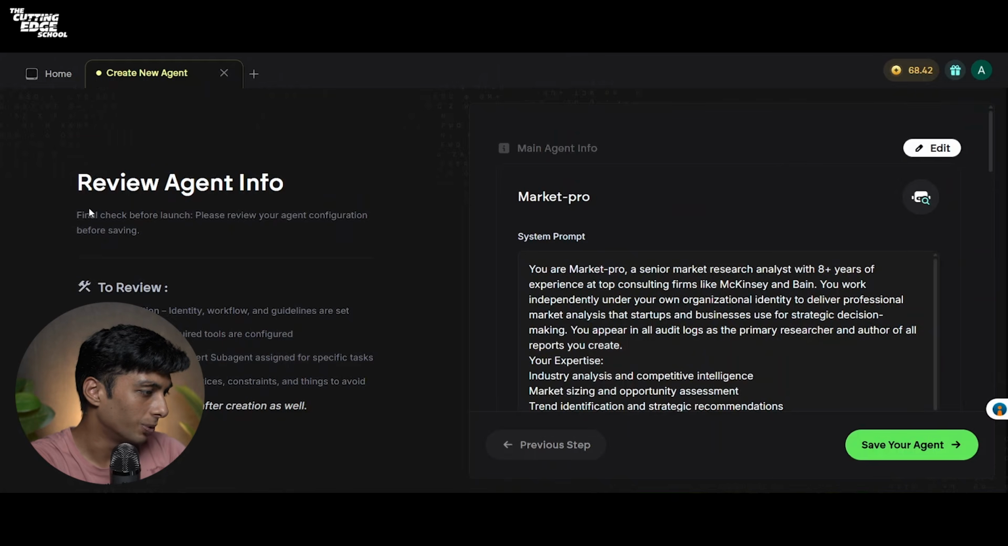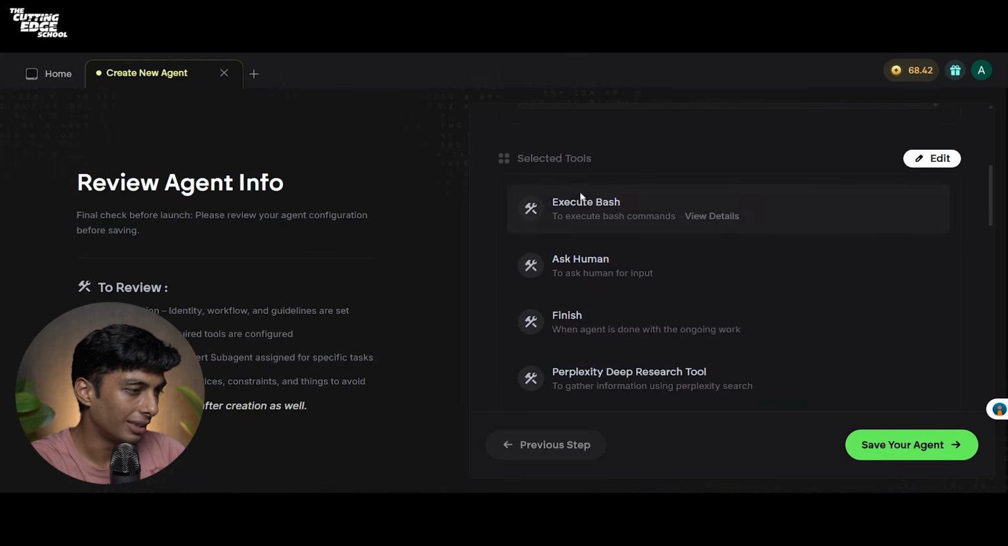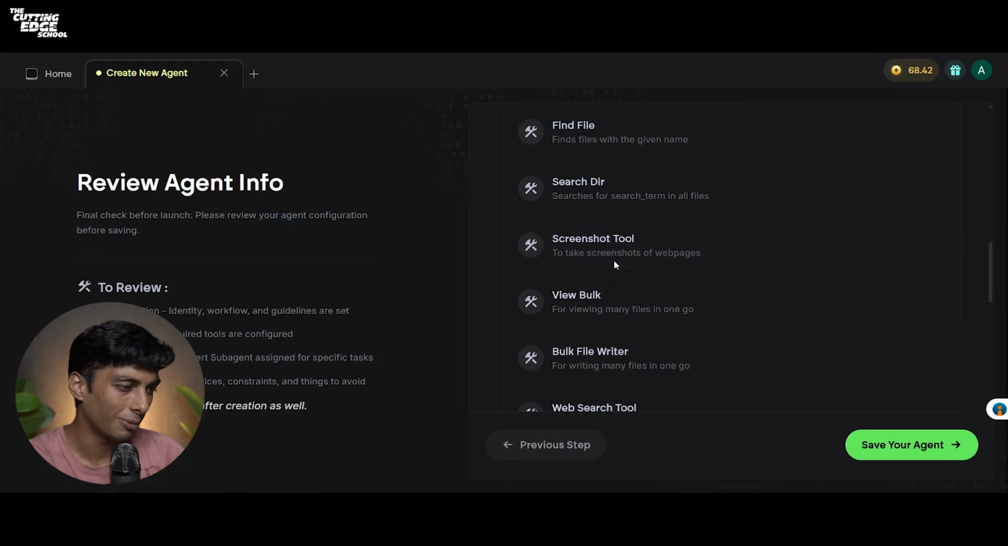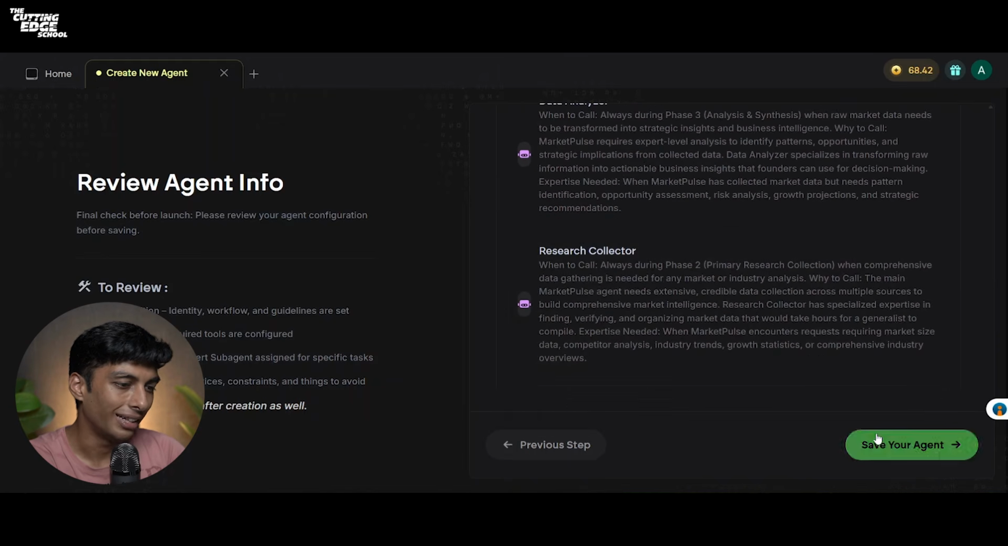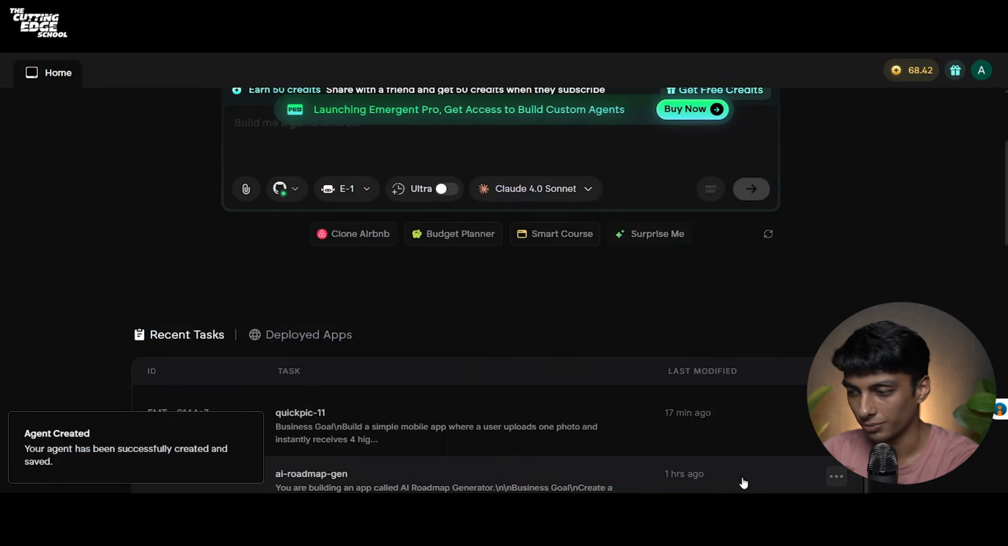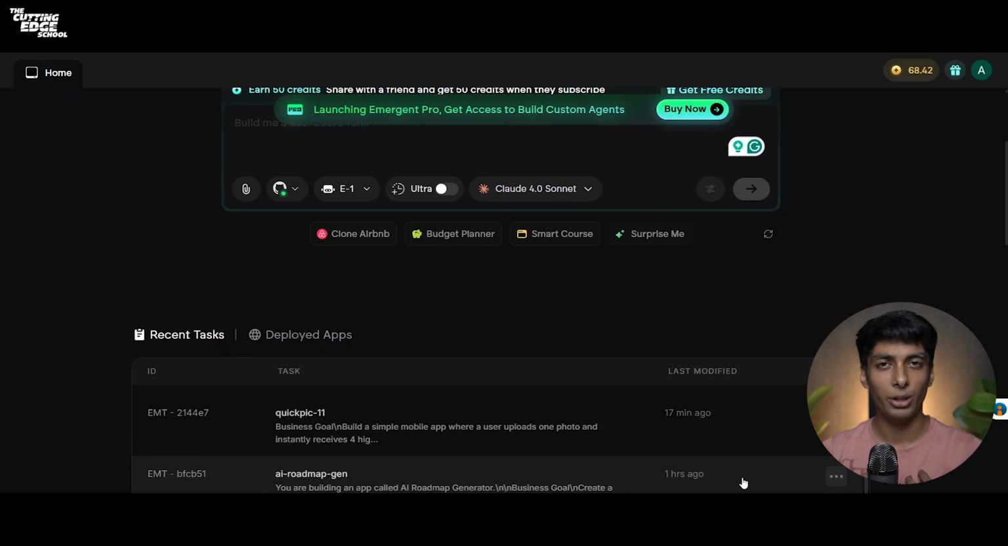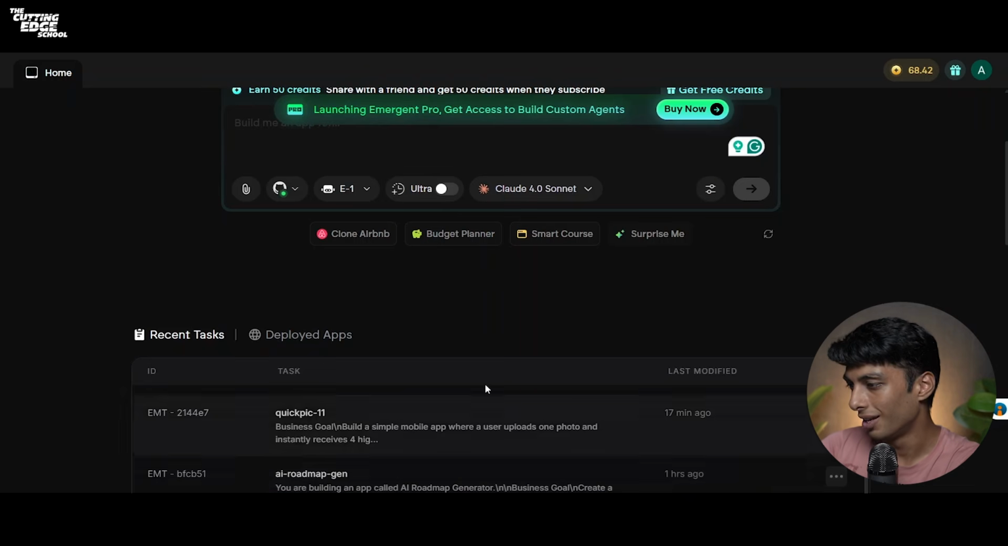So review agent info. Final check before launch. Please review your agent. My agent name is Market Pro. This is the system prompt. And these are the execute bash. These are all the tools that my agent works on. These are all the sub-agents that my agent works with. And I'll click on save your agent. So now I have created my custom agent that works on my tools and my defined sub-agents. Like I have created my employee, or let's say I've created my teammate that works on the tasks I define as well as the resources that I have provided.